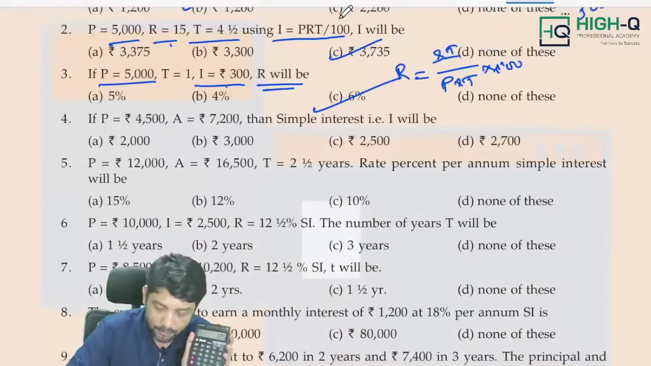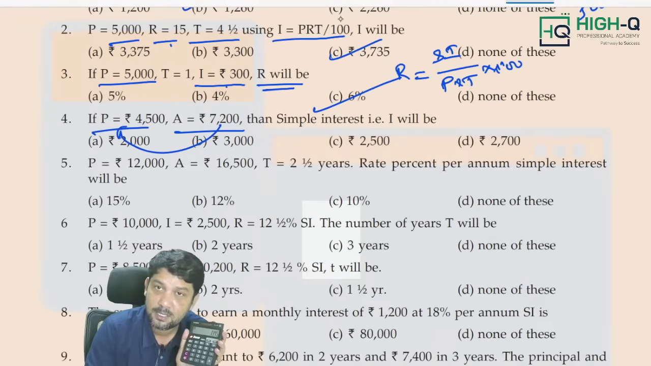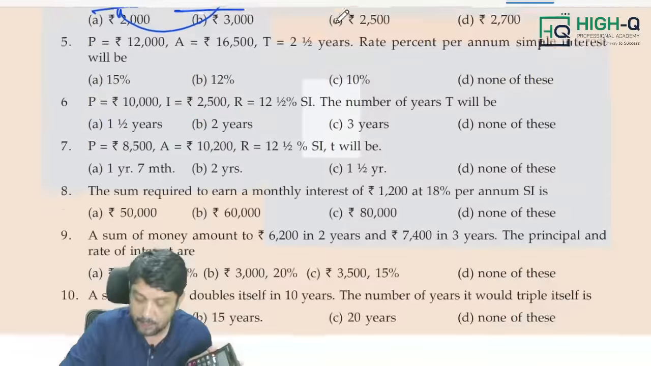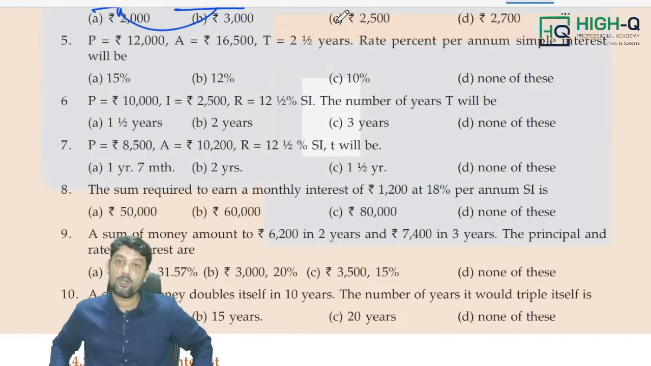Now when it comes to the fourth sum, principal is given, amount is given, and then simple interest I will be. Wow, what a difficult question. Amount minus principal is interest. So I think you would have done it. So these are the types of questions we can use. But remember, in this exam, sir, can these types of questions be expected or not? Of course, they can be expected.